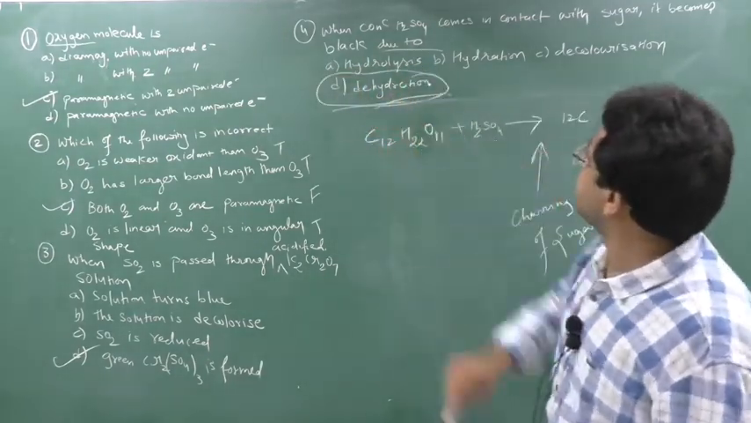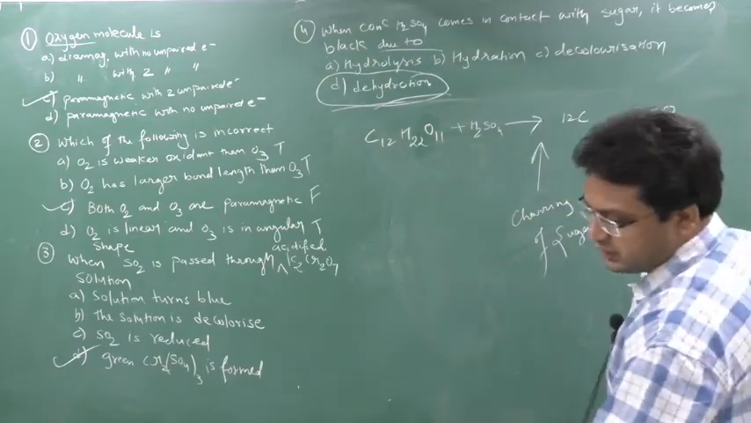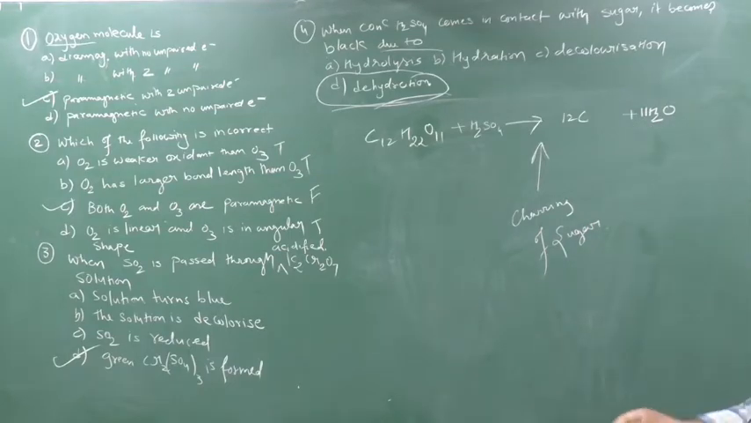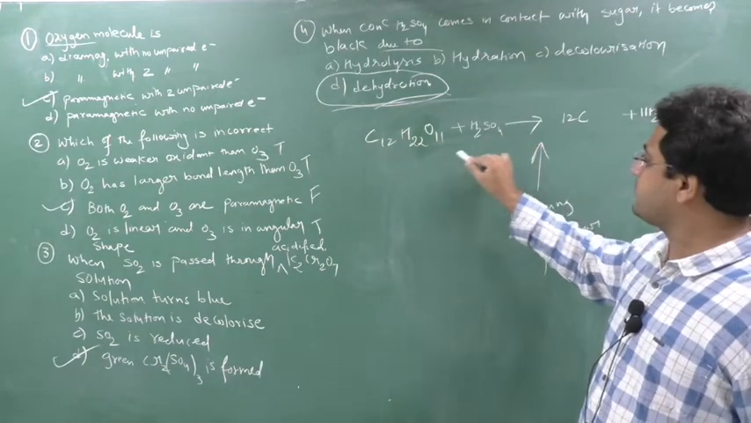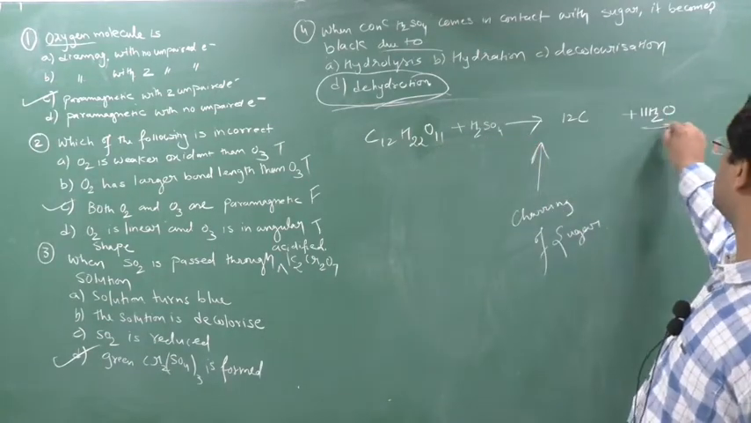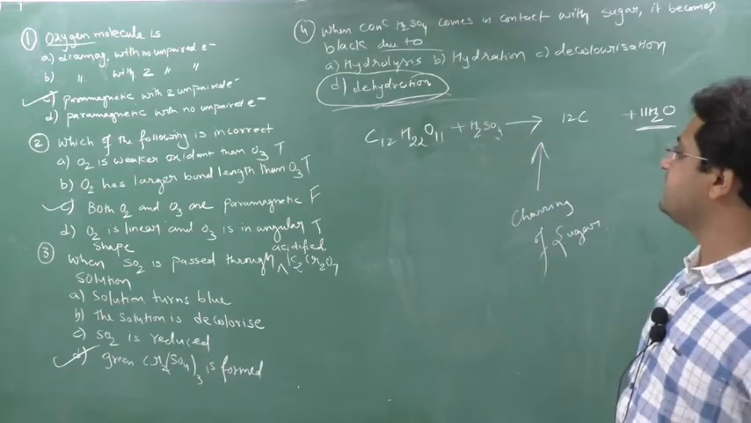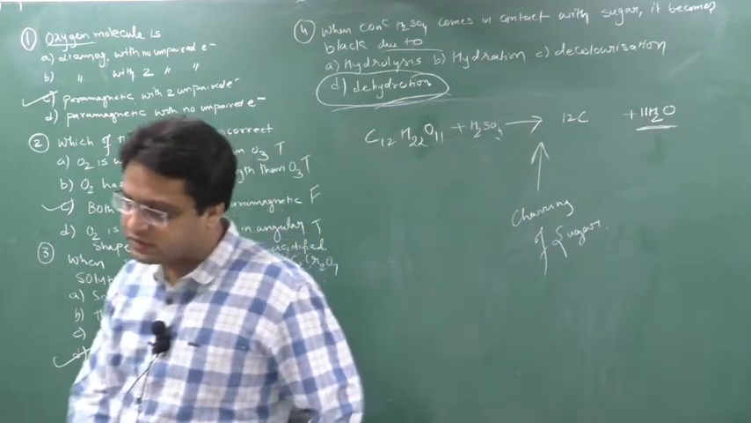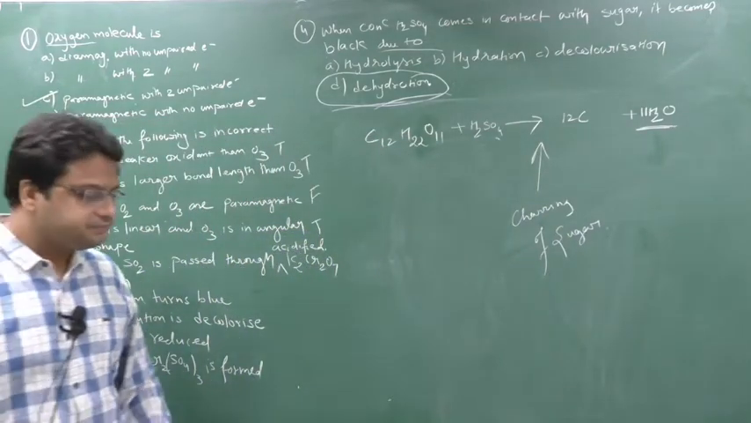So beta, it's due to dehydration. Why dehydration? The reason is H2SO4. If any substance removes water from another substance during the reaction, here H2SO4 is removing the water from this sugar. See, water is removed, water is lost. So H2SO4 acts as a dehydrating agent. So it is due to dehydration. So the answer will be D. Write down this.